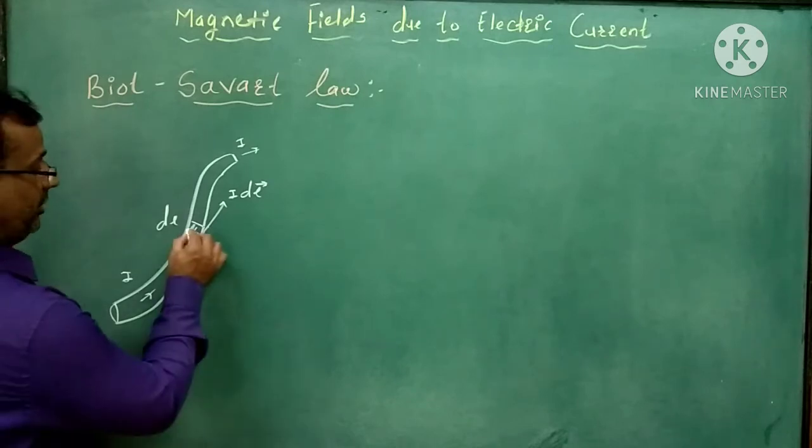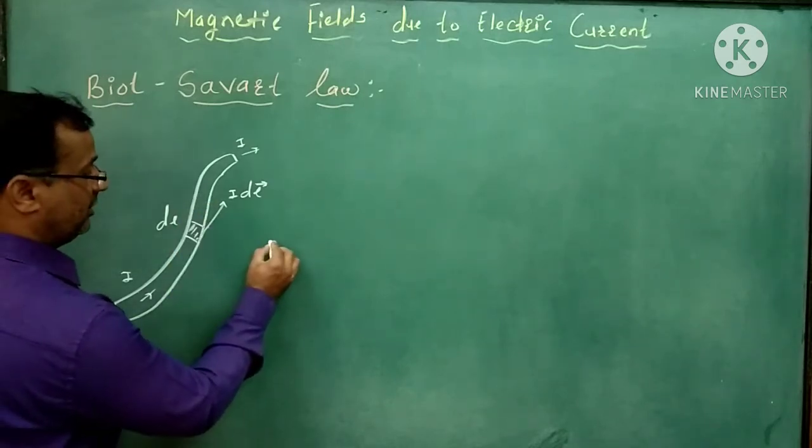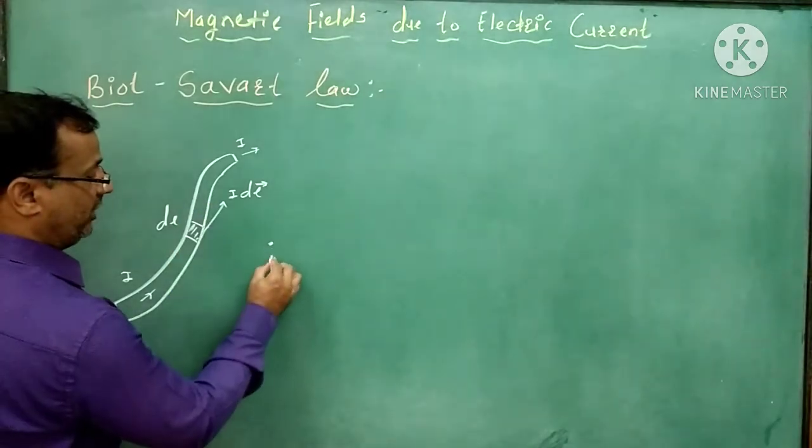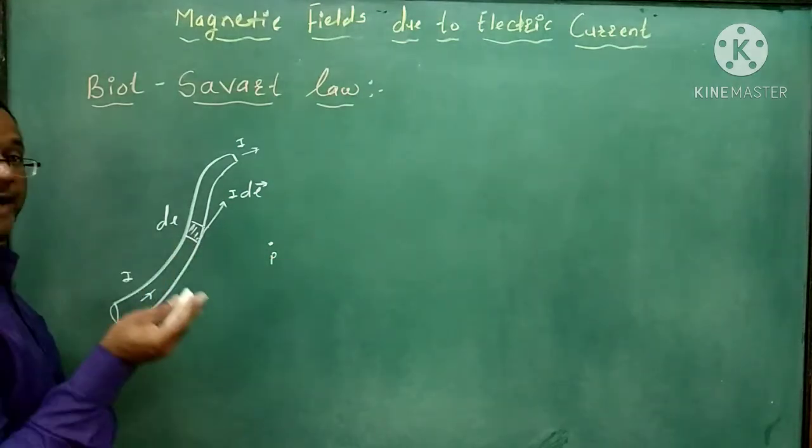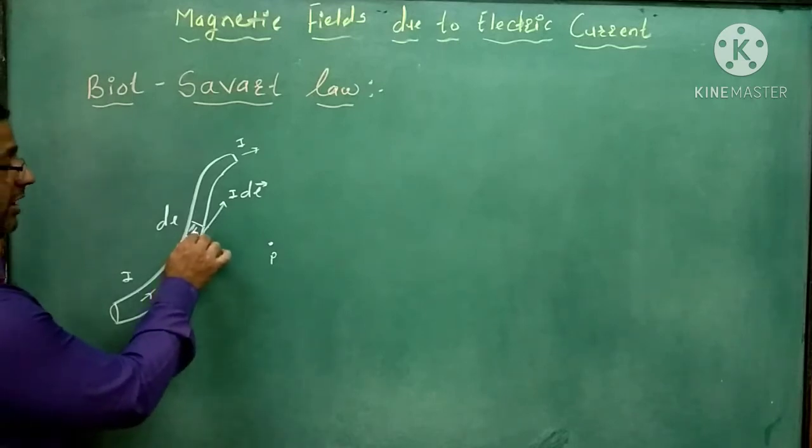Now, due to this current, suppose we consider a point P. At point P, we want to find out how much magnetic field is produced by this element.